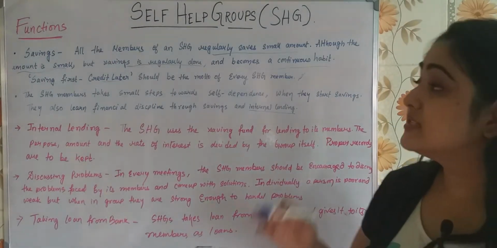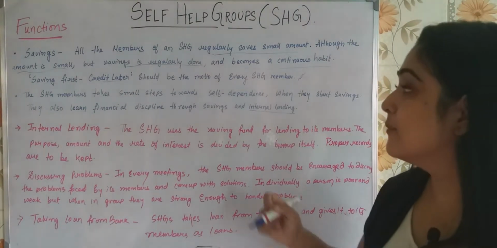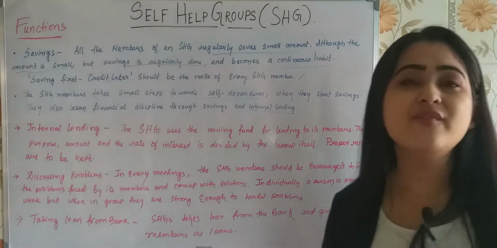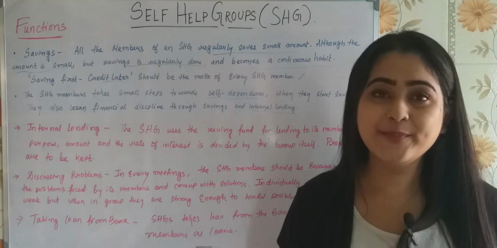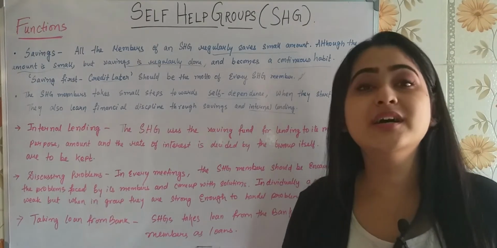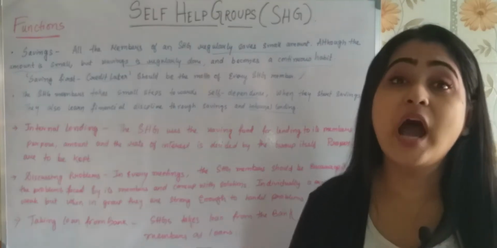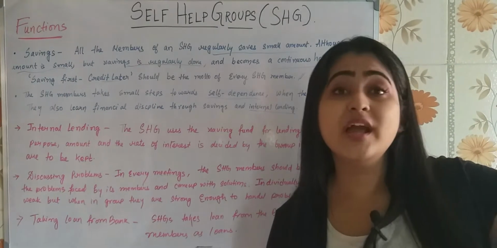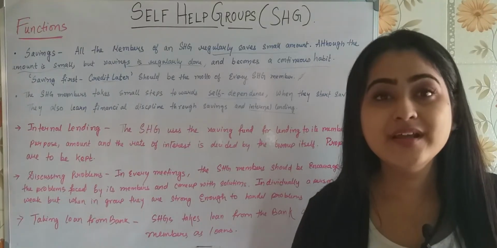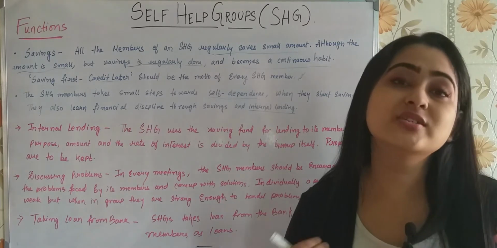Next, the SHG members take what? Very small, minute steps towards self-dependence. When you start saving and earning, you become so much self-dependent. Why? Because now you need not ask anyone, right? Now that these SHG members are making savings, they know that my savings are getting accumulated in some place. So later onwards, whenever I want, I can take the credit. I can take any kind of help if I need. So the person becomes very much self-dependent.